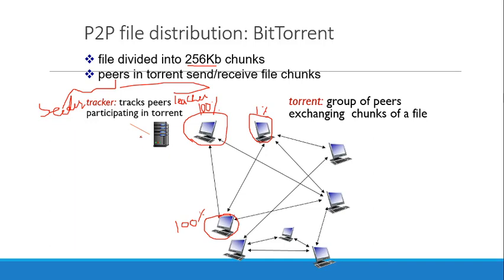So in the search engine you see the number of seeders and leechers available, and you download the file which has the highest number of seeders.